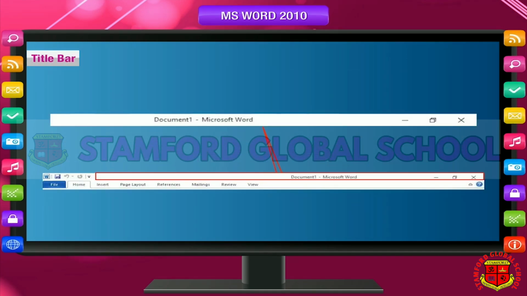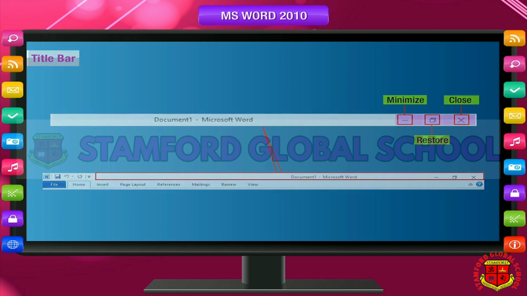Title bar. The bar at the top is called the Title bar. It displays the name of the application, for example Microsoft Word, and the name of the current document. There are 3 buttons at the right side of the title bar, named Minimize, Restore, and Close.